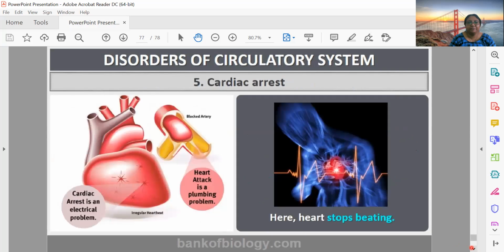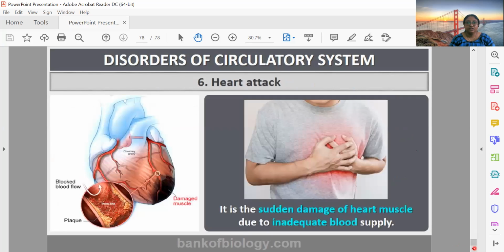Okay, there can be cardiac arrest. It is an electrical problem. Many times angina and cardiac arrest confuse students, but they are not the same. Here, due to a problem in muscular excitability, the heart does not follow the cardiac cycle and it will stop beating. So a person can have cardiac arrest and finally can have a heart attack.